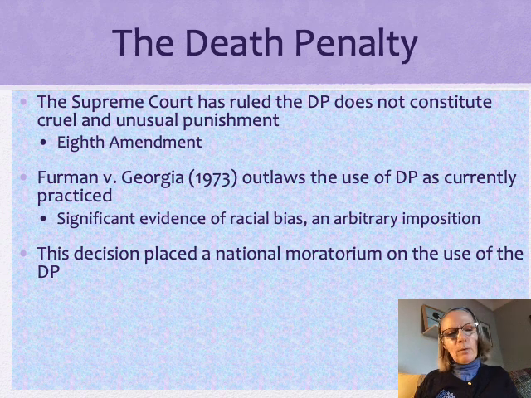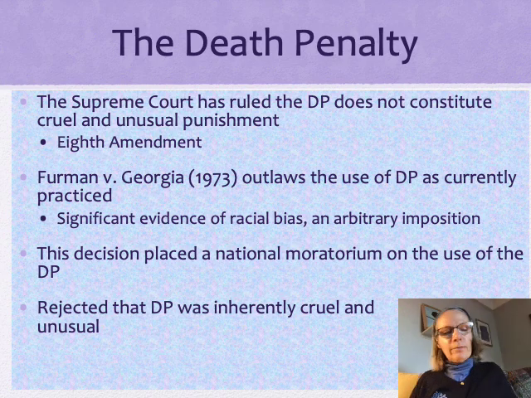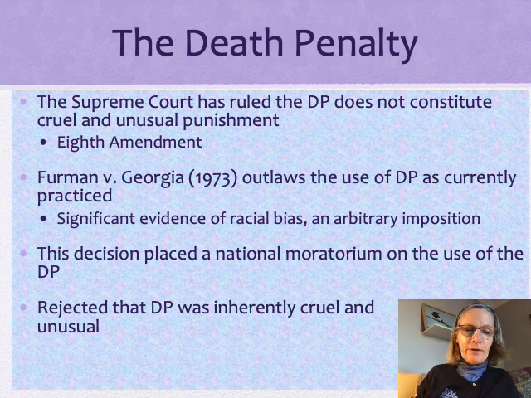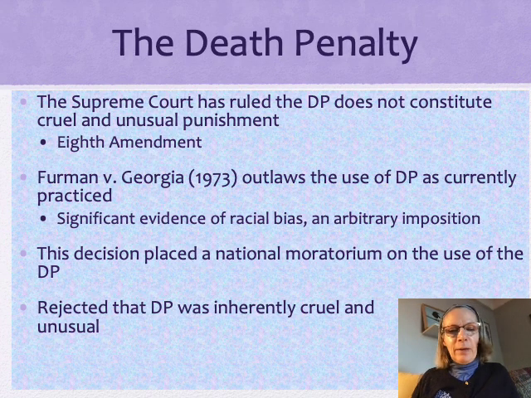But to keep an important aspect of Furman, obviously, since we use the death penalty today, is that while they had a plurality of justices who wanted to say that the death penalty in itself was inherently cruel and unusual, they didn't have a majority of the justices actually determine that. You need a majority of the justices of the Supreme Court to have it be the law of the land, right? To say the majority of the court says it's cruel and unusual punishment inherently, the death penalty is. They rejected that. They didn't have enough justices on the bench to do that.